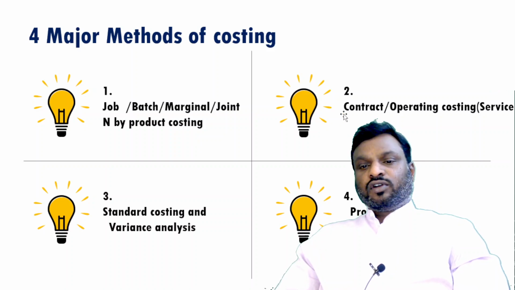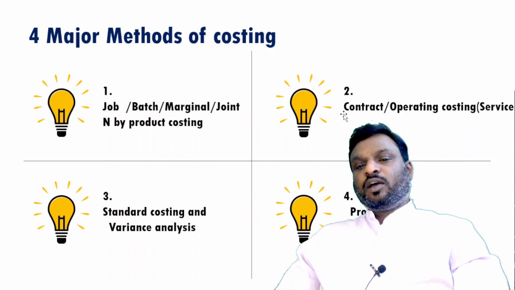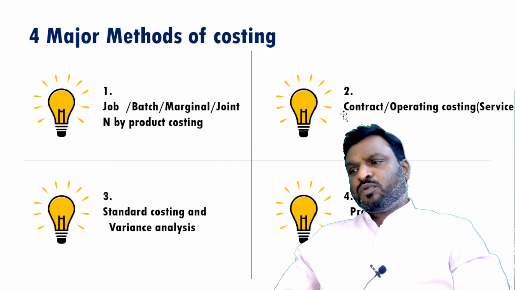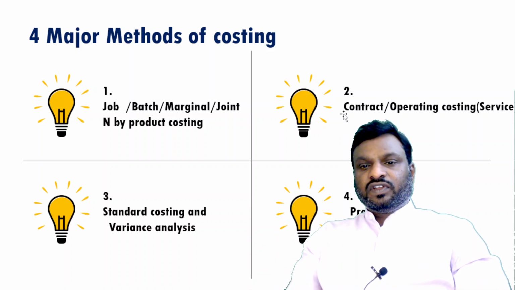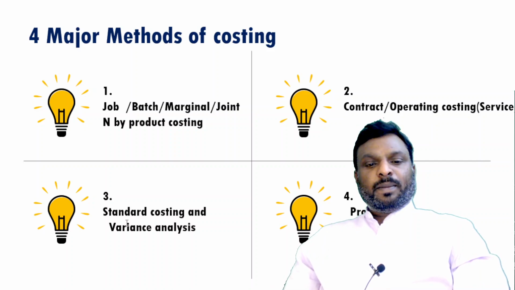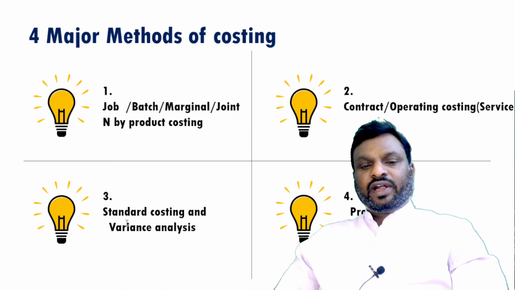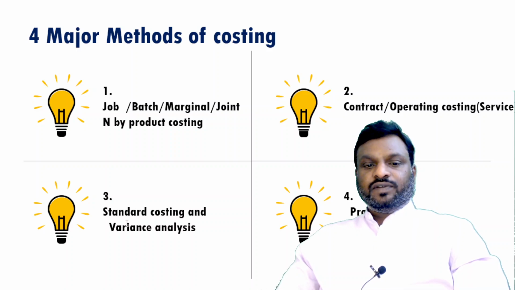Number 2, contract costing and operating costing. This is mainly applicable for the service industry, civil contracting or construction businesses, transport businesses, or any kind of service sector industry where they can use these operating costing models. Number 3, standard costing and variance analysis. This is quite natural and mainly applicable for the manufacturing industry.